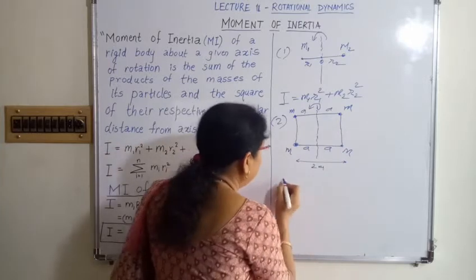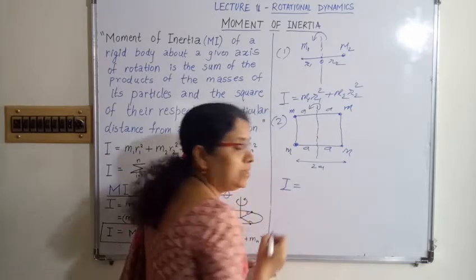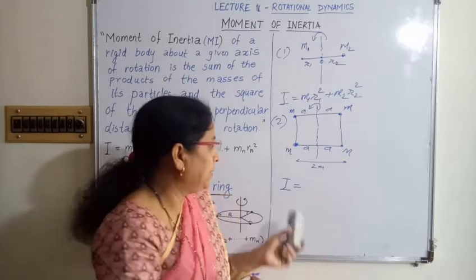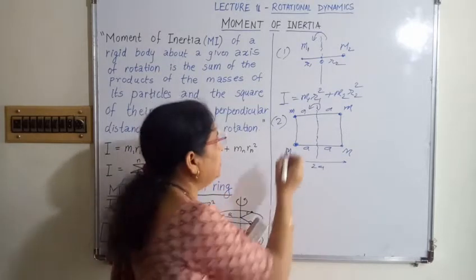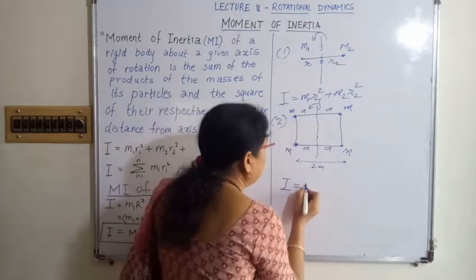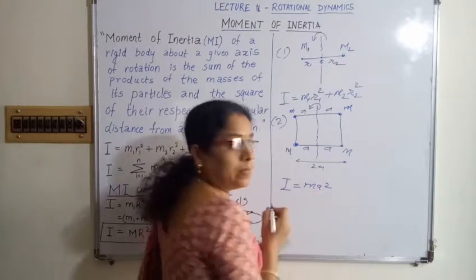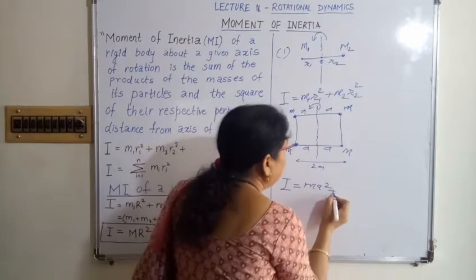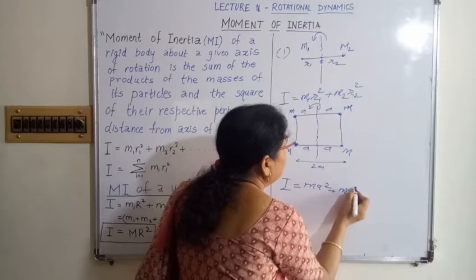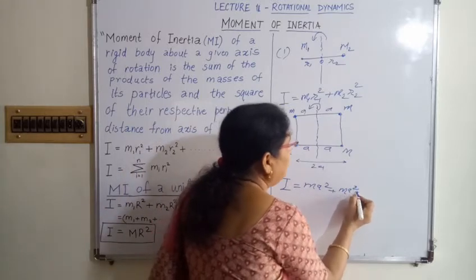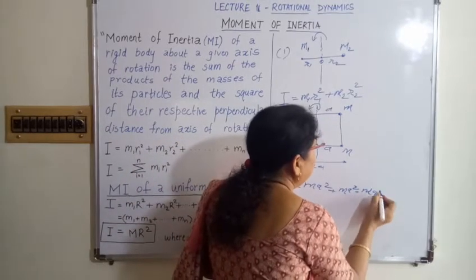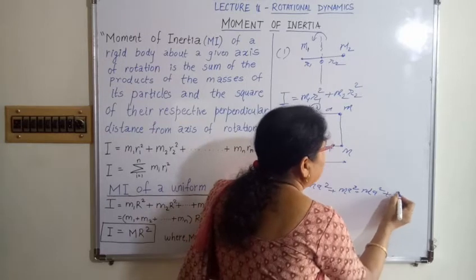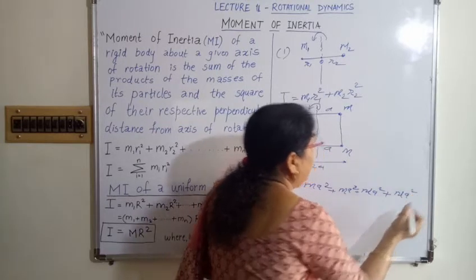So how can we find the moment of inertia here? The moment of inertia I is equal to m into a square for the first particle, again m into a square for the second particle, for the third particle again m into a square, and for the fourth particle again m into a square.